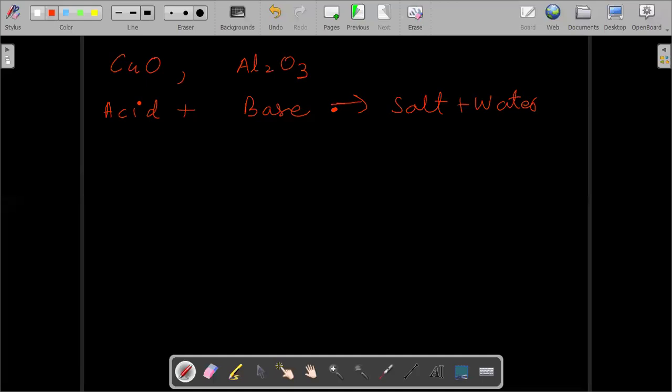Understood? So we find out that most of them react with the acids. Sodium oxide reacts with acid, magnesium oxide reacts with acids. So most of them react with acids to form salt and water. So I can say that most metal oxides react with acids.